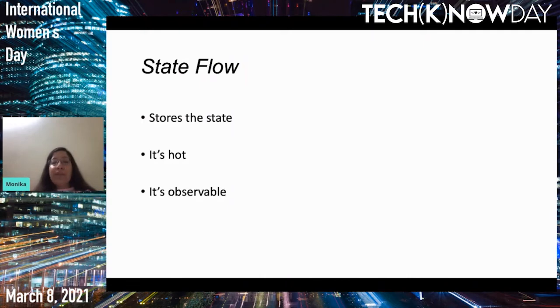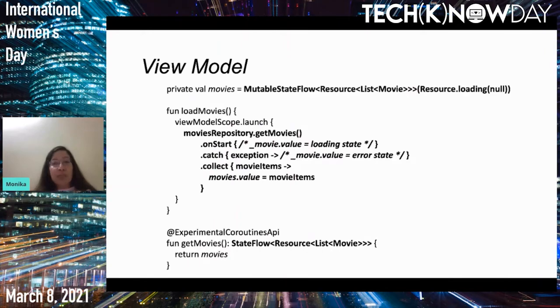Now, as we have immutable live data and mutable live data, similarly we have the same case with state flow. State flow is immutable, whereas mutable state flow is mutable. So here you can see in my view model, I have a mutable state flow, and here I'm making the call to the repository method which returns a flow.